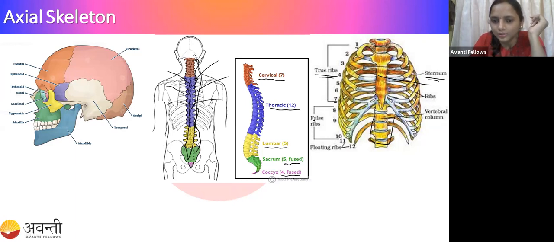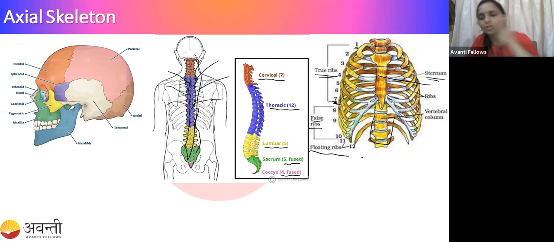Okay. So here you can see the false ribs. Ribs 8, 9, and 10 are called the false ribs because they are not directly attached to the vertebral column. They are attached to the 7th rib. So this is the 7th rib, right? So 8, 9, and 10 are attached to the 7th rib. That's why they are called the false ribs. And the other two, 11 and 12, are called the floating ribs because they are not attached to anything, neither the sternum nor the vertebral column. So that's why they are called floating ribs.